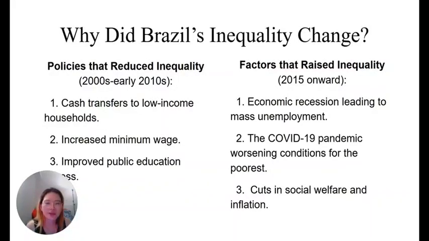The factors that drive inequality are: in 2015 and 2016, Brazil faced an economic recession which resulted in mass unemployment. The COVID-19 pandemic has hit the poorest populations the hardest, reversing a lot of the improvements from previous years. Also, the cuts in social welfare programs and inflation worsened inequality further.